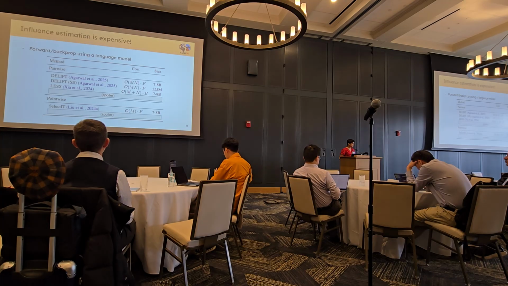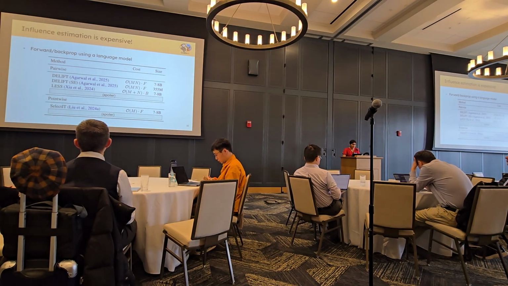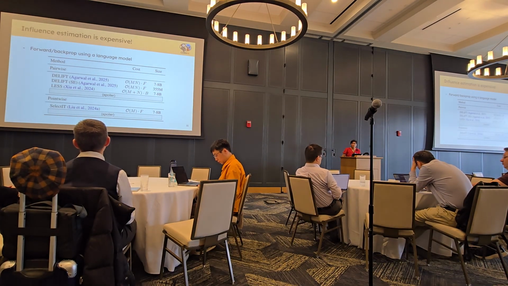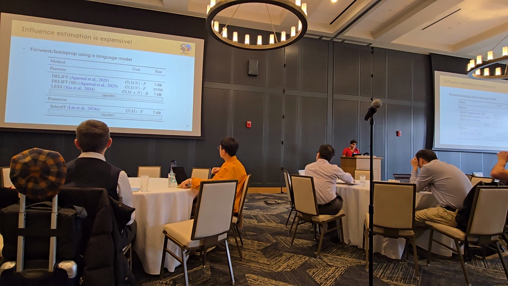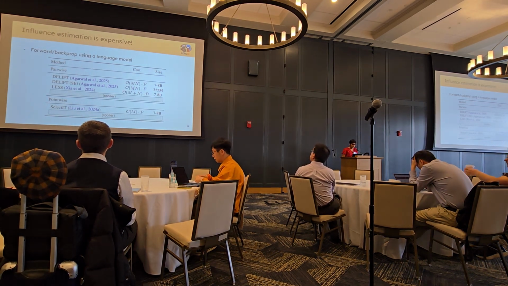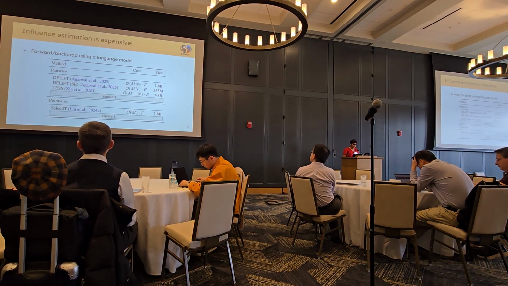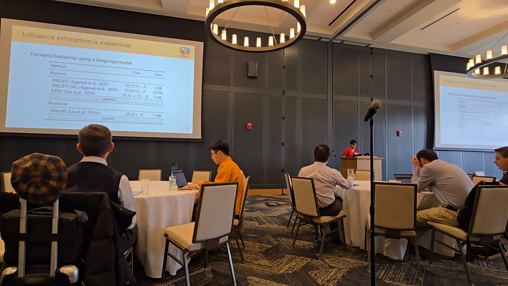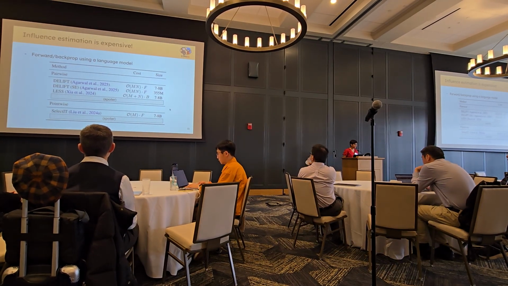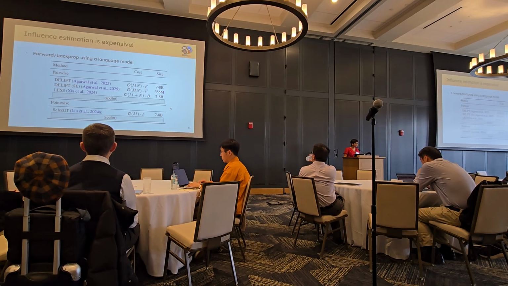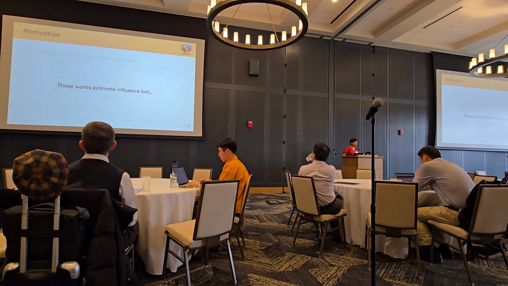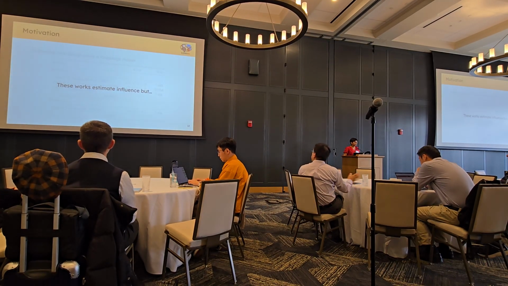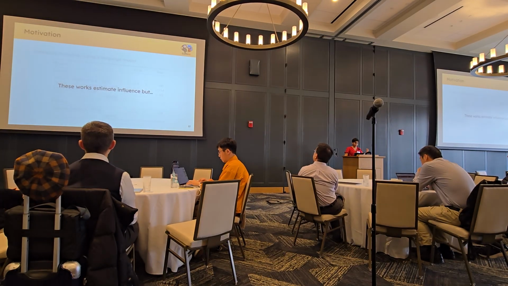Okay, unfortunately, influence estimation is very expensive. It usually requires a forward or back propagation through a large language model. What's happening in this table is we see that these influence functions either have a really high cost or they use really, really large models with a lot of parameters. So one thing we notice is that these works estimate influence. You give it some text data and it outputs a numerical value.